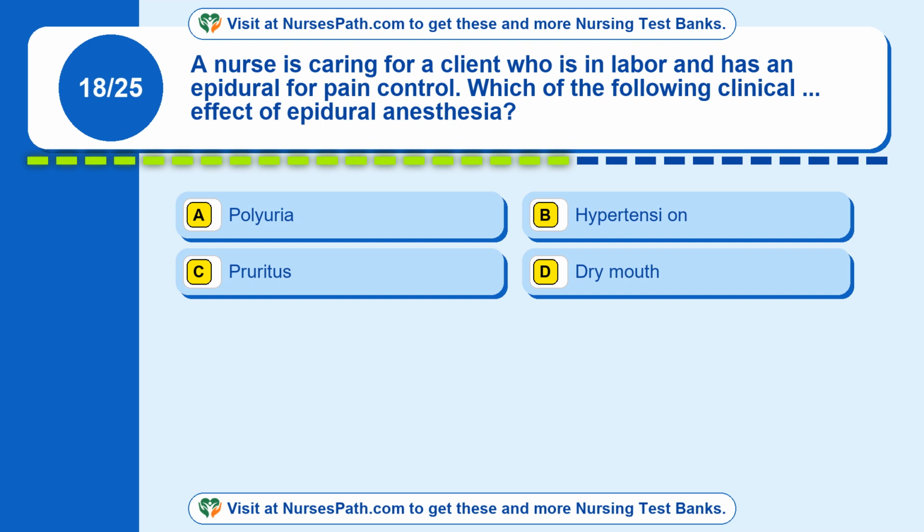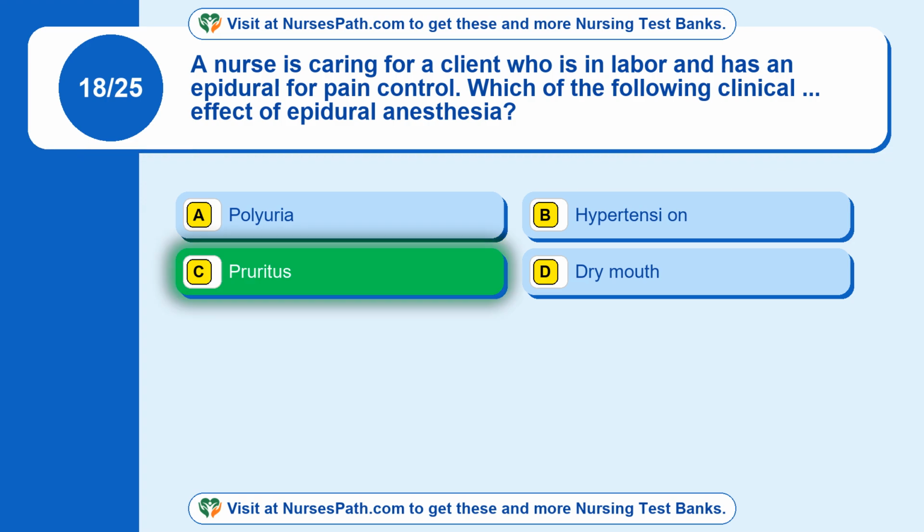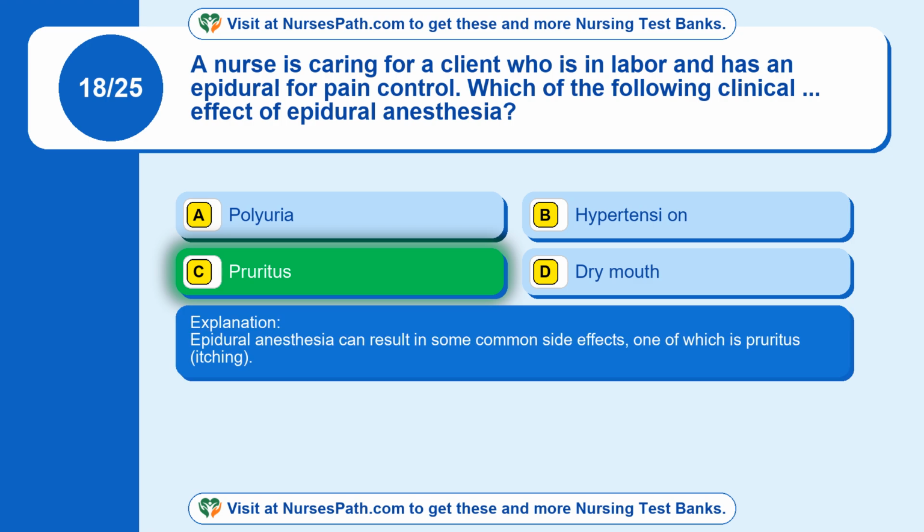Question 18. A nurse is caring for a client who is in labor and has an epidural for pain control. Which of the following clinical findings should the nurse expect with effective epidural anesthesia? Option A, polyuria. Option B, hypertension. Option C, pruritus. Option D, dry mouth. The correct answer is option C, pruritus. Epidural anesthesia can result in some common side effects, one of which is pruritus, itching.